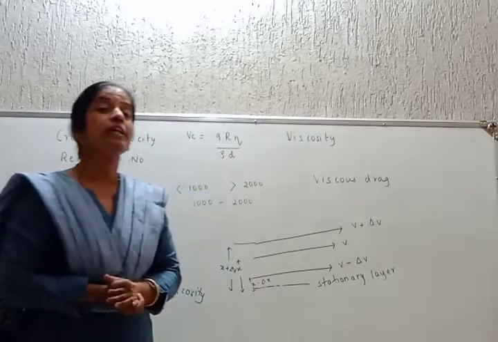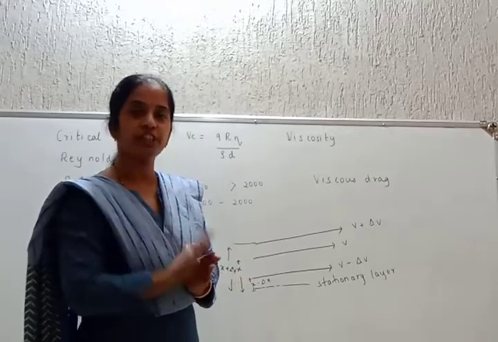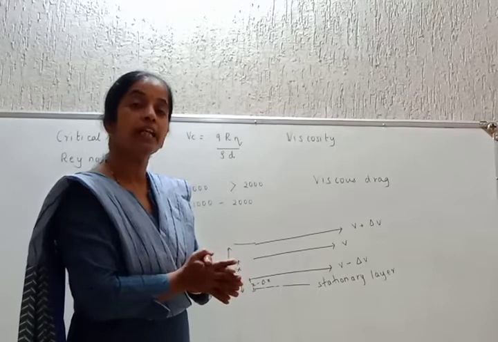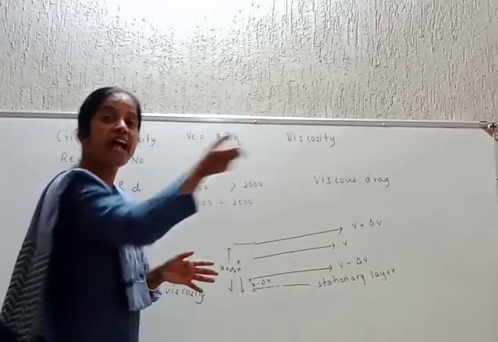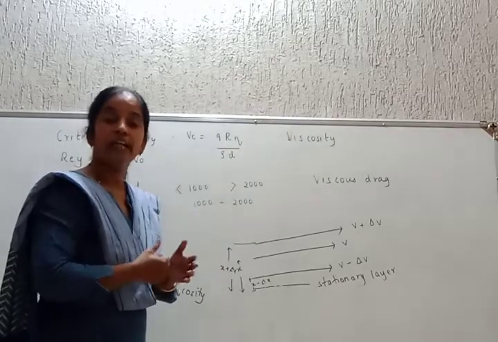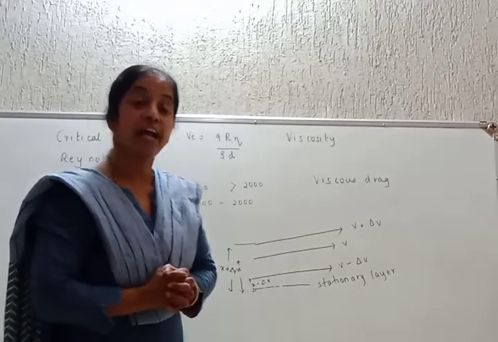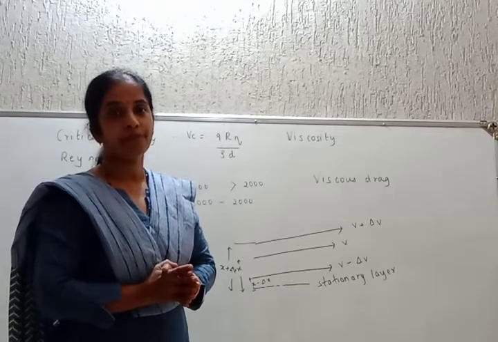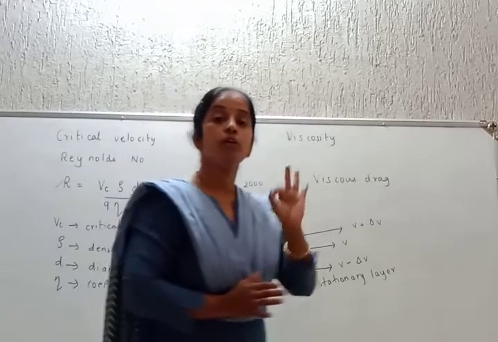It is the property of the fluid by virtue of which the relative motion between the different layers of the liquid experiences a drag force. Drag force म्हणजे जो त्याला ओढून काढतो. The relative motion is opposed due to the drag force. This drag force is called viscous drag. कळतं? That's it. म्हणजे simple language मध्ये I repeat, what is viscosity?